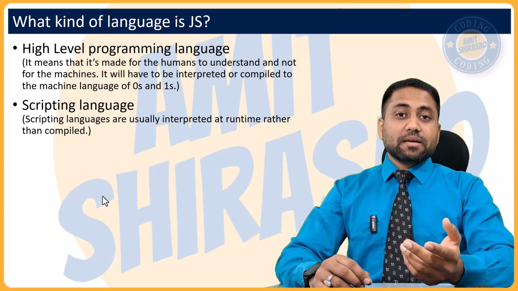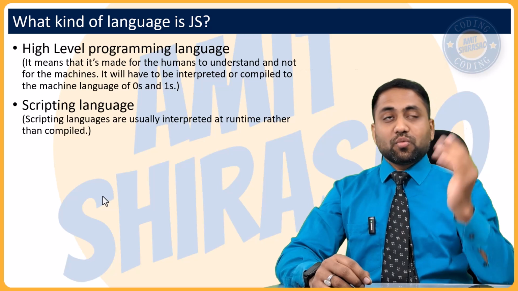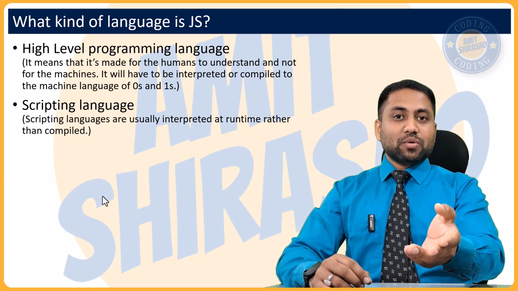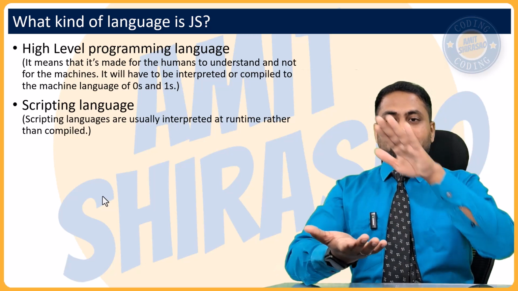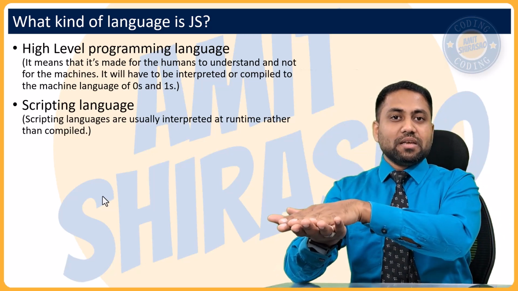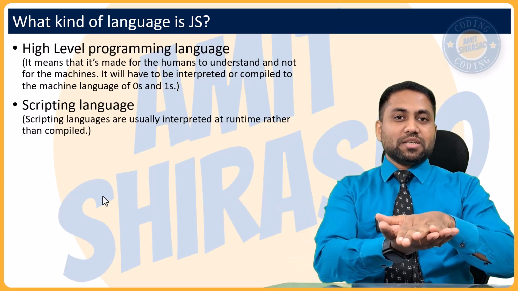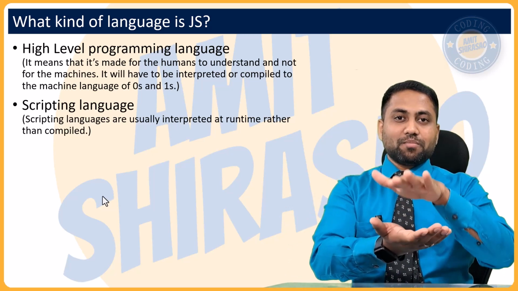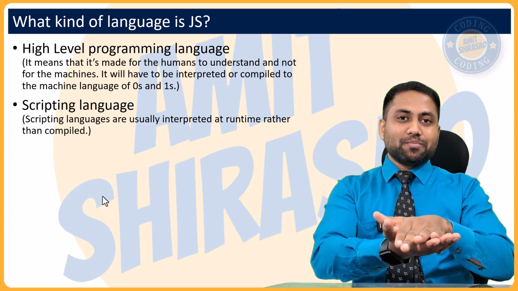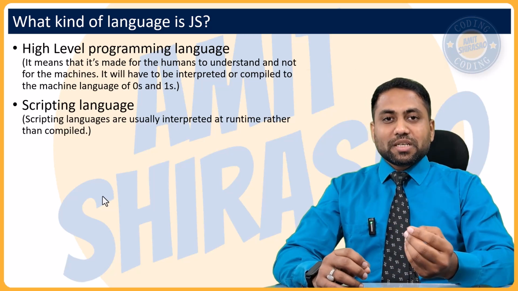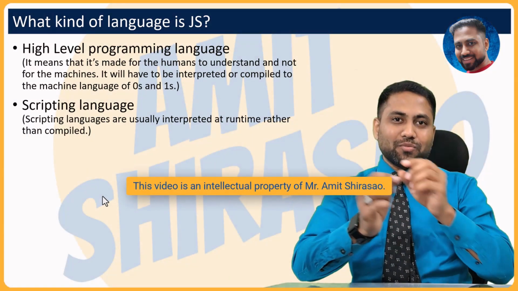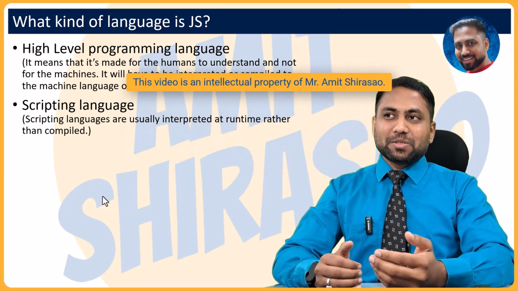Just like language interpreters, they listen to one sentence and then they convert it into the other language. They don't compile it. If they had a book in Hindi and converted it into English, that would be called compiling. But normally interpreting means they listen to Hindi and they convert it into English, line by line. This is called interpretation.